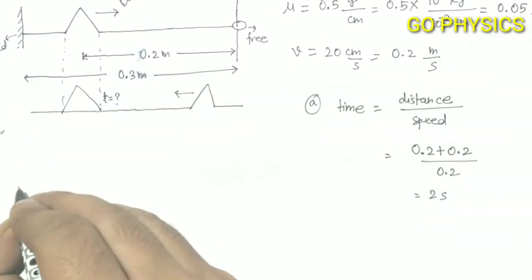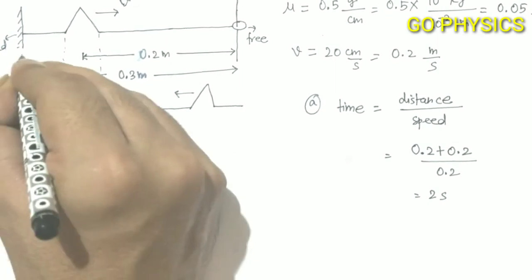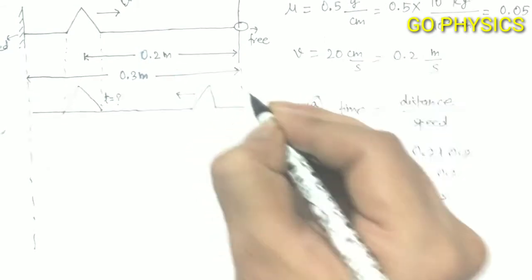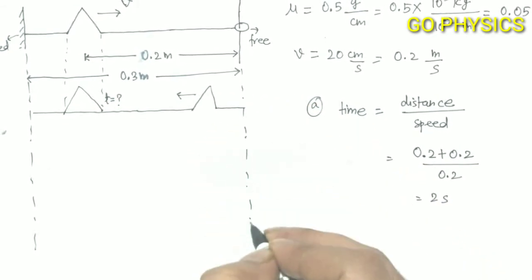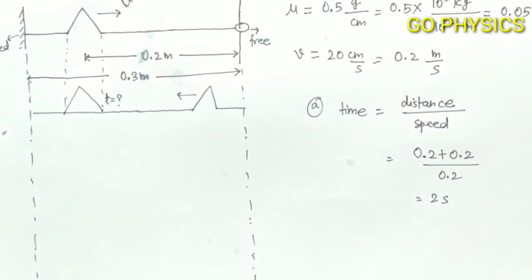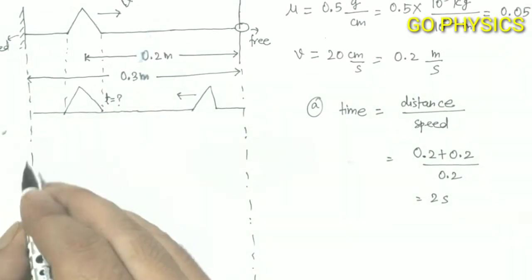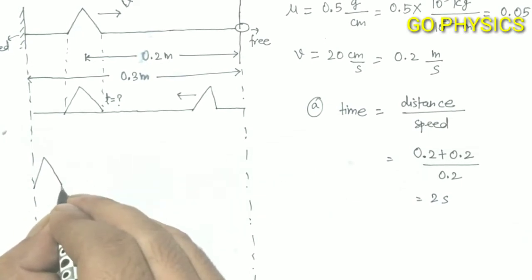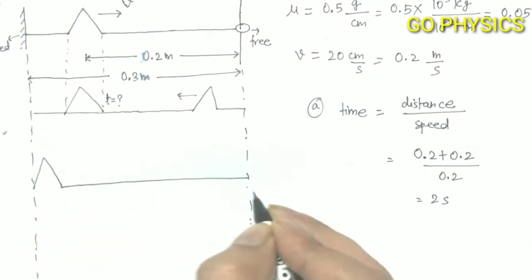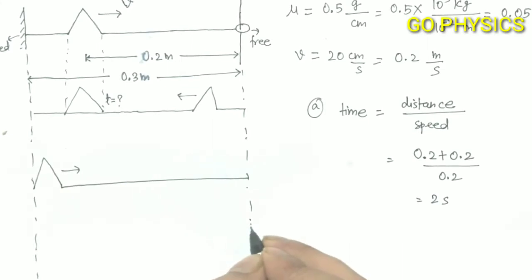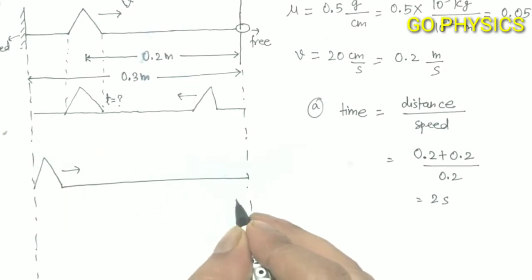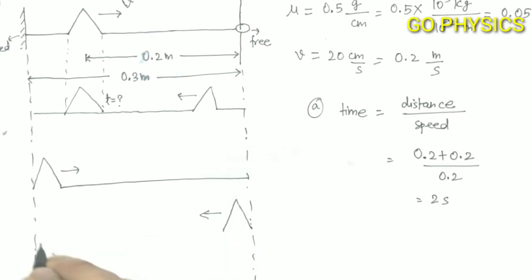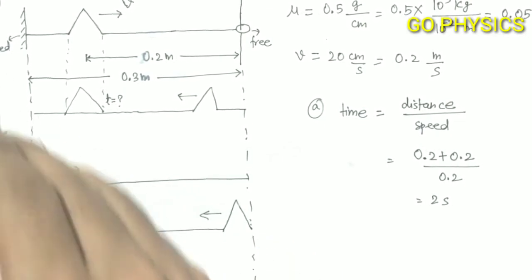Okay, so let's see here. This diagram is very important to understand this question. Suppose the wave pulse will start from here. It will go toward the free end and strike the free end, and from the free end it will reflect back without inversion. And again now it will start traveling towards the left and it will strike the fixed end.